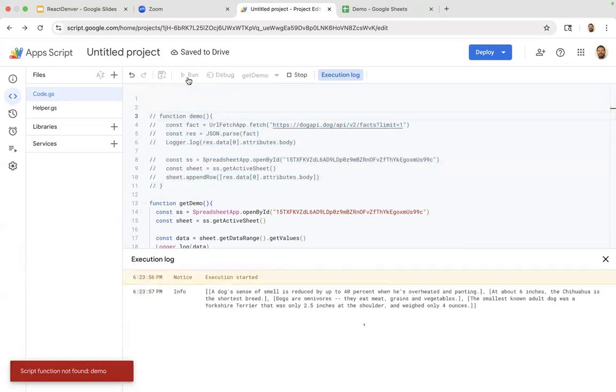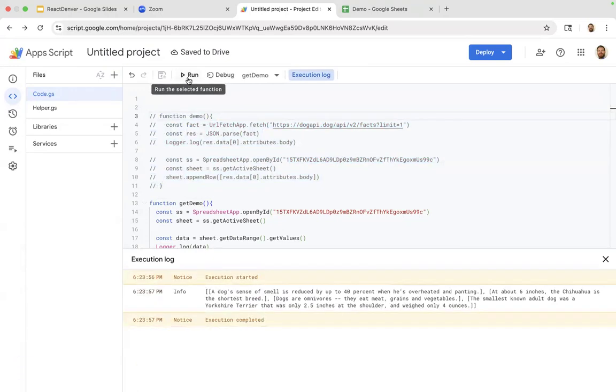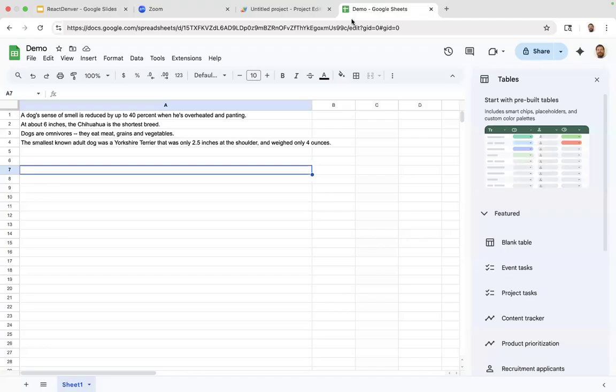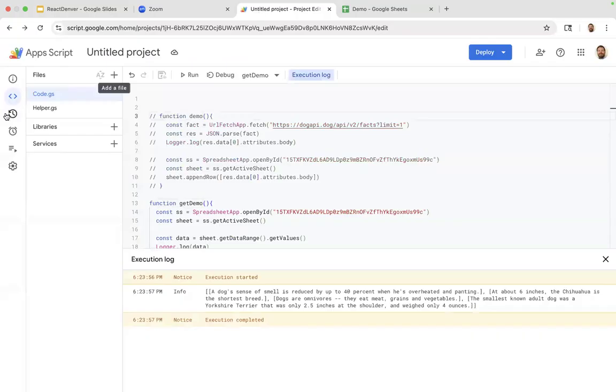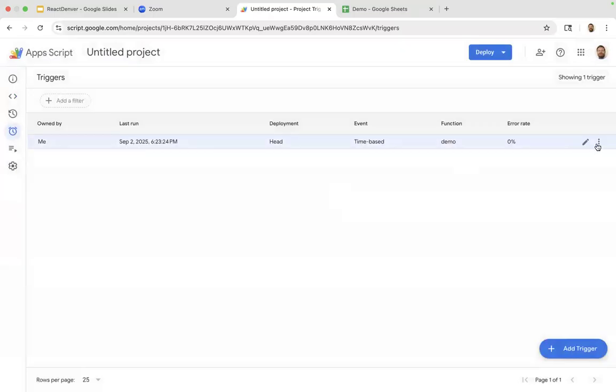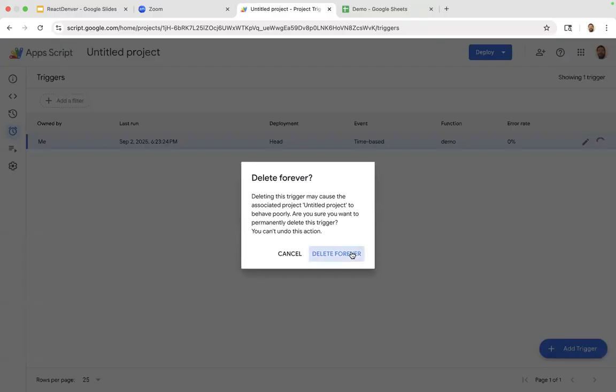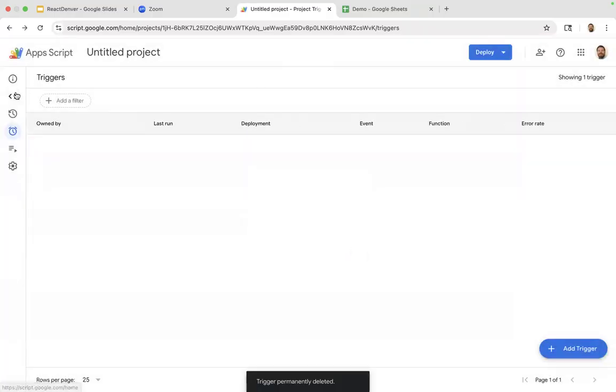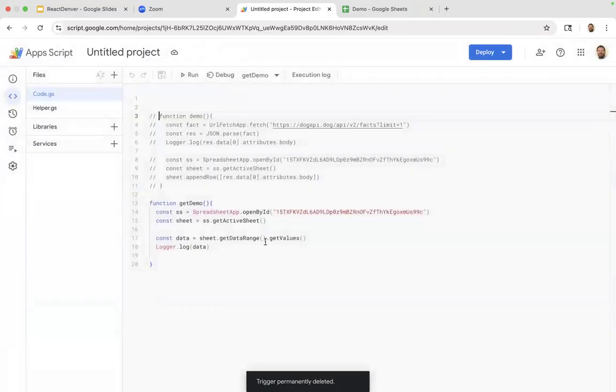I'll run that again. So now you see it's actually pulling multiple rows of comments that we've put in the spreadsheet, which should link into this one. I'm also, just before it throws an error, going to cancel this trigger because it's about to throw an error when there's nothing there for it. So back in here, we've got the new function, get demo, and that pulls the information for us.